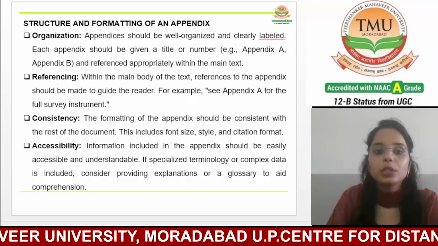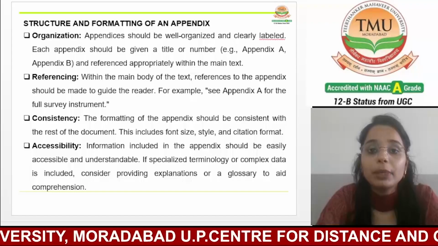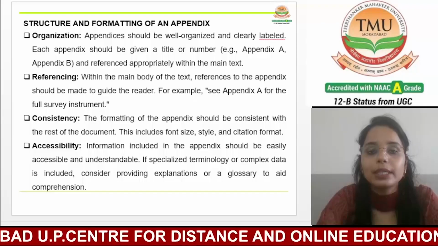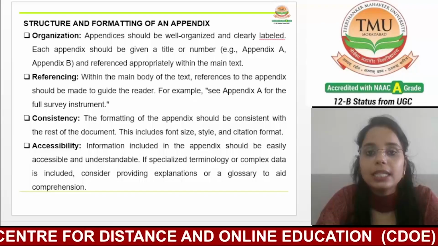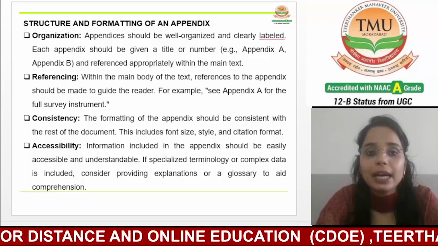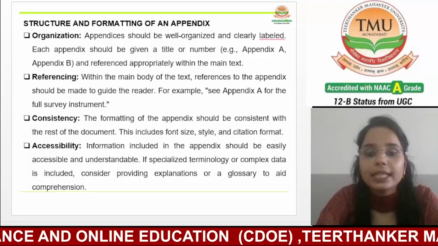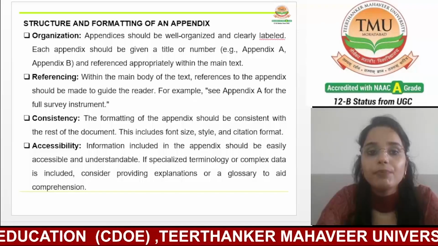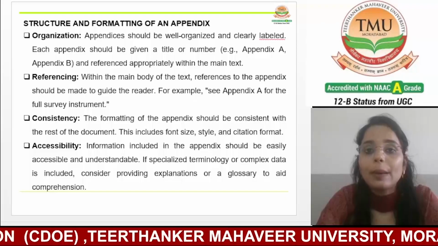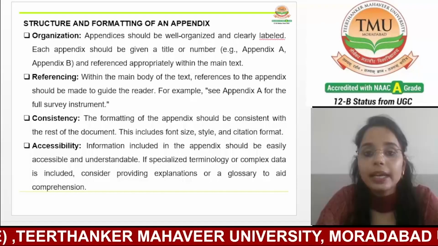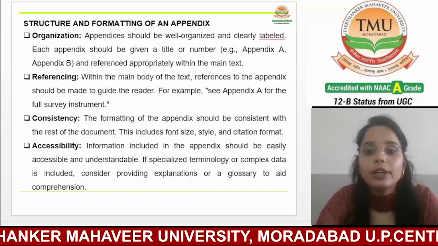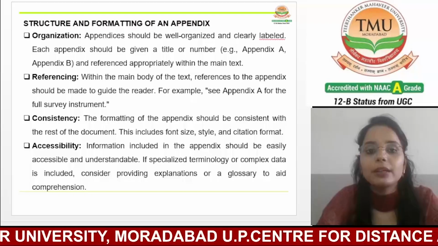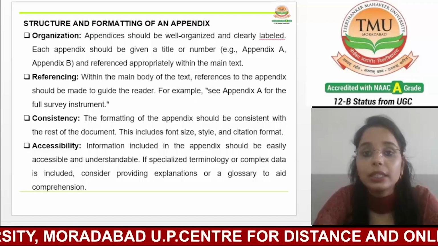Now, the next one is accessibility. If we talk about accessibility, the information included in the appendix should be accessible and understandable to the readers. This means that even if the appendix contains specialized terminologies, complex data, or technical details, it should still be presented in a way that is very clear and comprehensible. Providing an explanation or a glossary for specialized terms can help readers unfamiliar with the jargon.